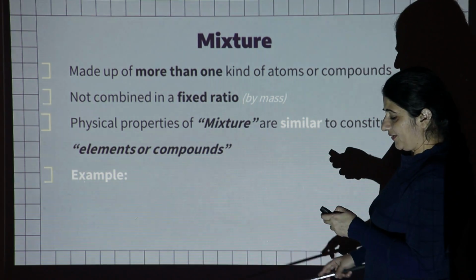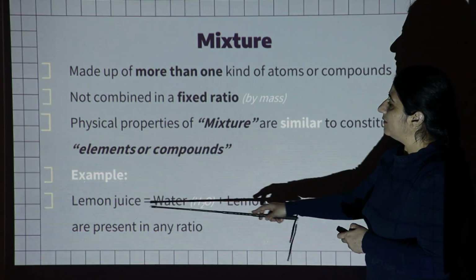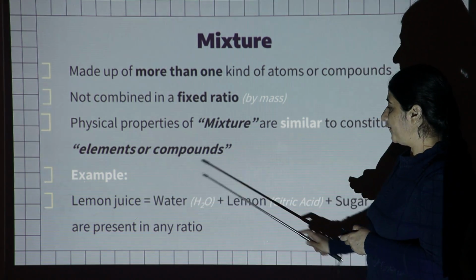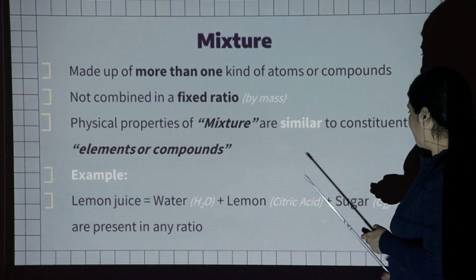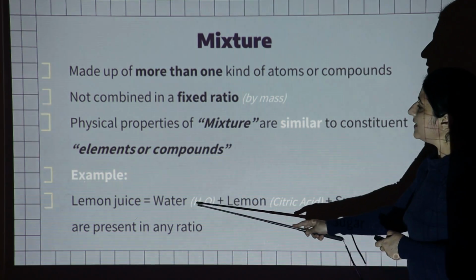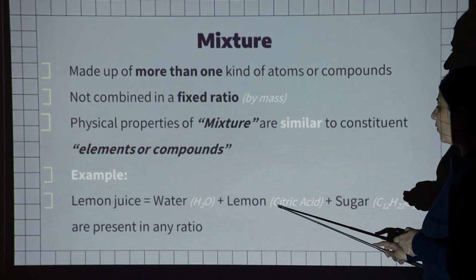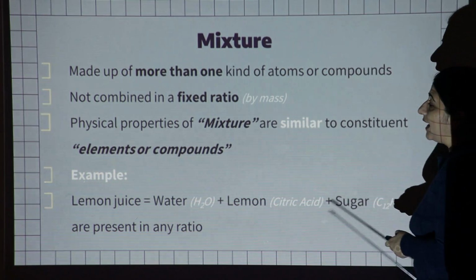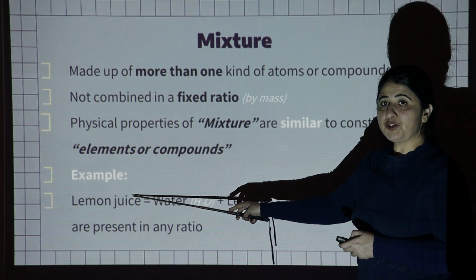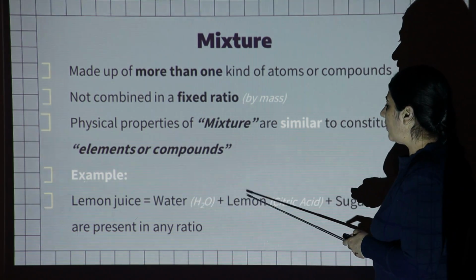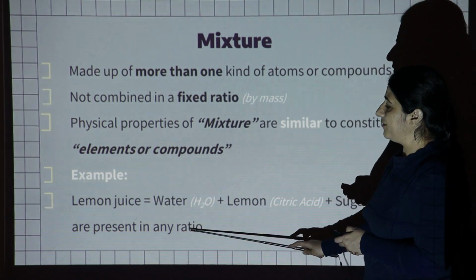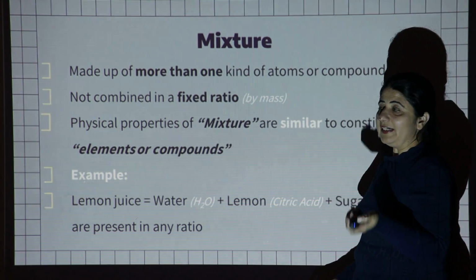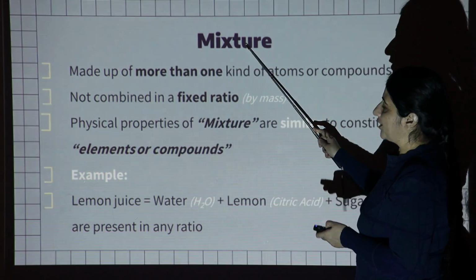An example of a mixture is lemon juice, which is formed by the combination of water, citric acid, and sugar. All these are compounds: water is a compound, citric acid is a compound, and sugar, sucrose, is a compound. When you make lemon juice, you take all these three components in any ratio, depending upon your need. So this is a mixture.